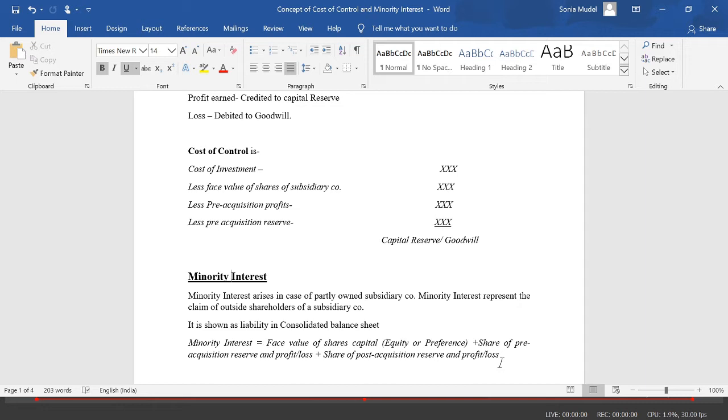Post-acquisition reserves and profit means that when the holding company H Ltd acquired the shares of the subsidiary company, and after that any transaction happened that led to profit or loss, it is related to post-acquisition profit and reserve. Pre-acquisition and post-acquisition profit is helpful while we calculate the analysis of profit, but we will discuss it in detail later on. Let's start now with the cost of control and minority interest.